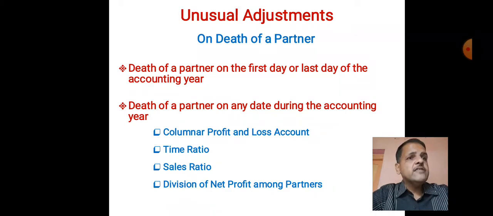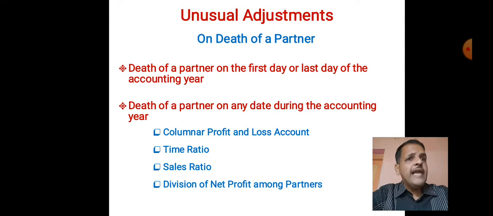6:9, that is 3 to the 6, 3 3 is 9, 2:3 will come our sales ratio. Those items which in case of admission or retirement we divided in time ratio, same in time ratio we have to divide. Which we divided in sales ratio, same in sales ratio we have to divide.